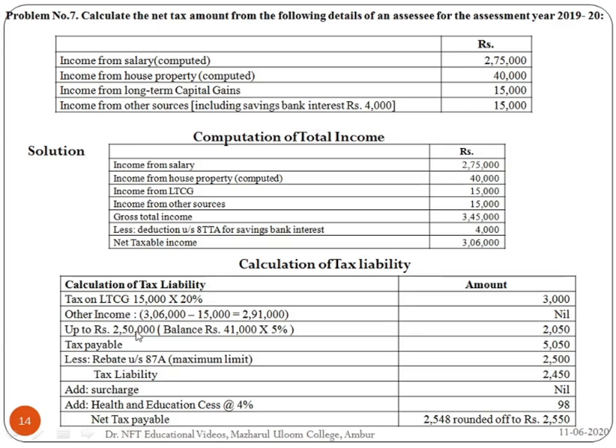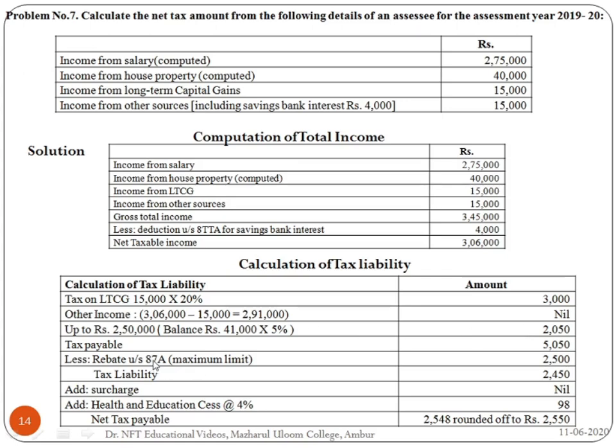Up to 2,50,000 no tax. So 2,91,000 minus 2,50,000 is 41,000. For this 41,000 you have to pay the tax at 5%. So 41,000 into 5% is 2,050. So the tax payable is 5,050.